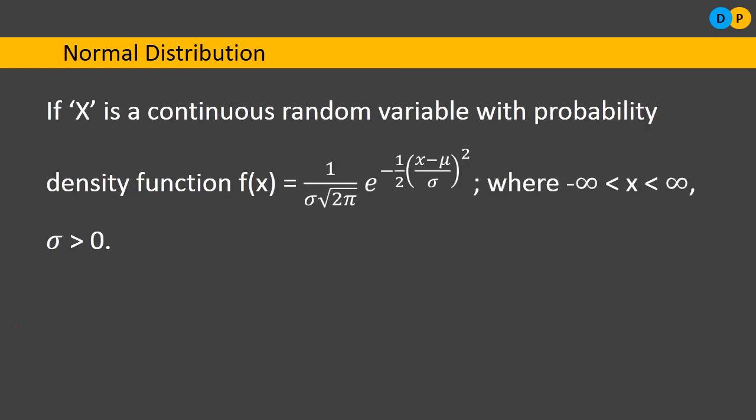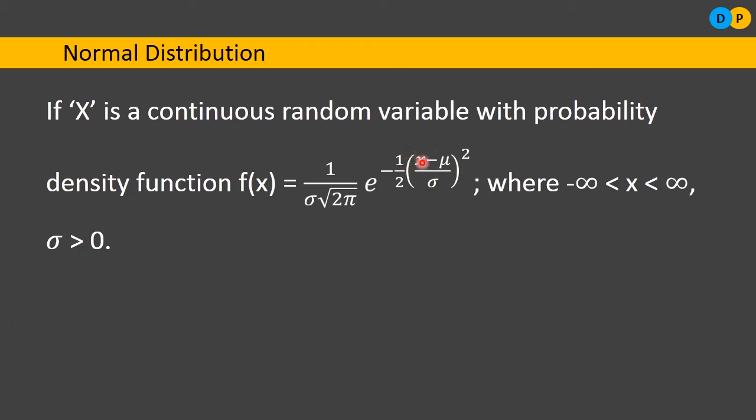So already I have narrated what is a normal distribution. Normal distribution is a continuous random variable, nothing but it will be taking a band of values. It will be considering a continuous random value. So here we will be talking about probability density function. So what will be the probability density function? f of x is equal to 1 by sigma square root of 2 pi e to the power minus half into x minus mu by sigma whole square.